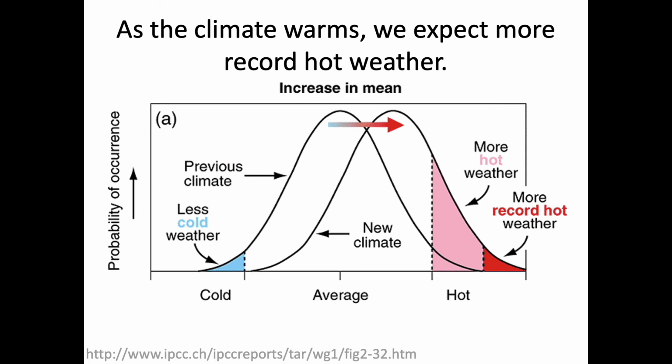Well, we can't use a few days, months, or years of weather to tell us about climate change. There is a linkage that goes the other way. As the Earth's average temperature warms up, we're more likely to have more hot weather and less cold weather. So if we look at this graph, we see that in the past, our average temperature might have been around here. As that average or climate shifts warmer, so does all of the variability that we get with weather. So as our average temperature shifts warmer, we're going to be less likely to have super cold weather and more likely to have more hot weather and even more record hot weather.